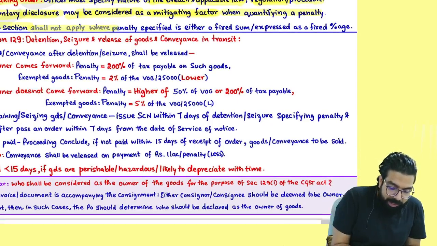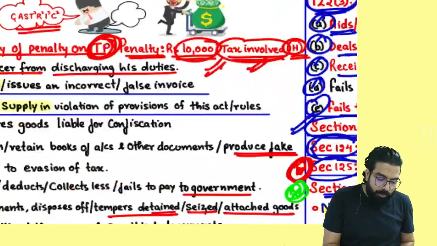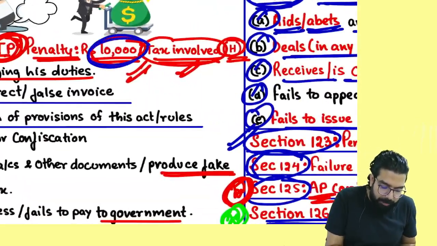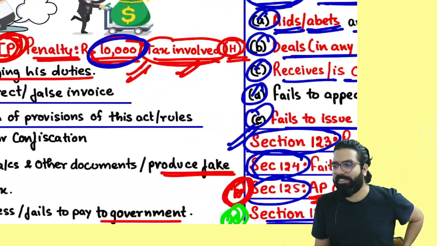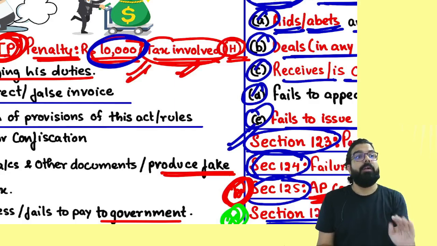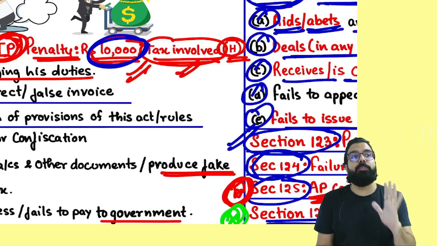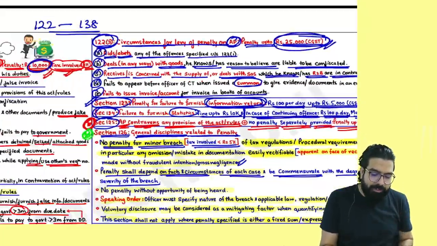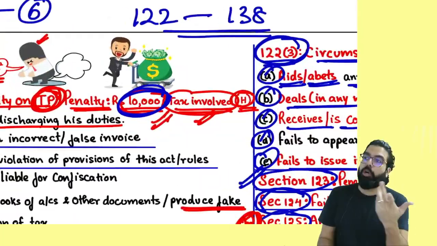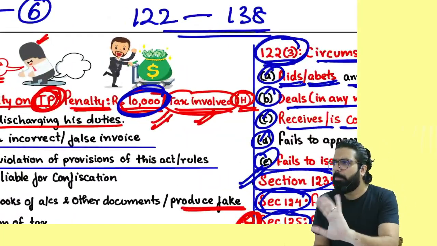This section shall not apply where the penalty is a fixed sum or a fixed percentage. For example, over here it is told the penalty will be 10,000. You are telling, sir, please take a little less. No, take 9,500. Please take 8,000. You can't do all those things. Remember, this section will not be applicable wherever the penalty is a fixed sum or fixed percentage. There will be no bargaining.